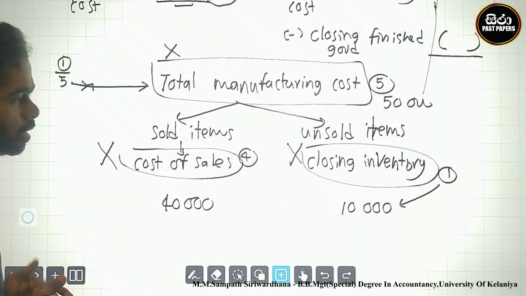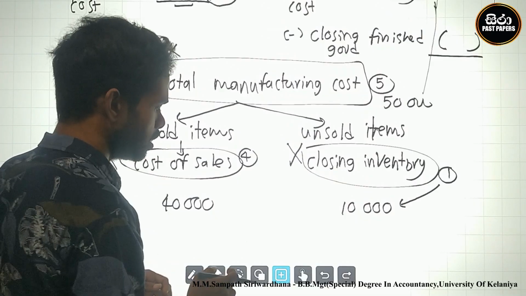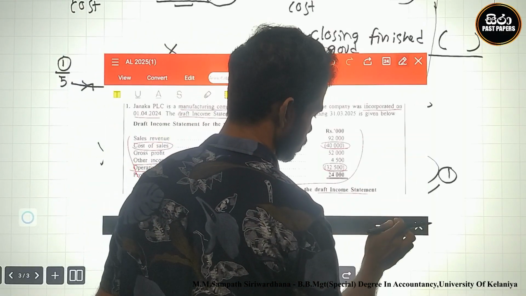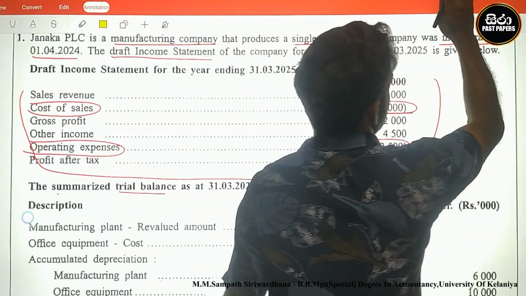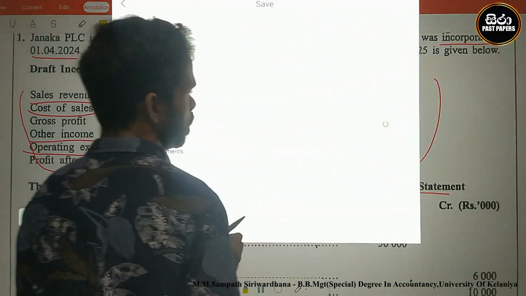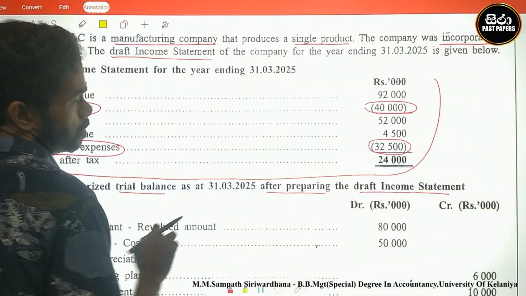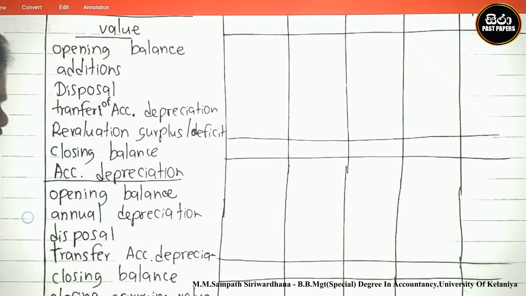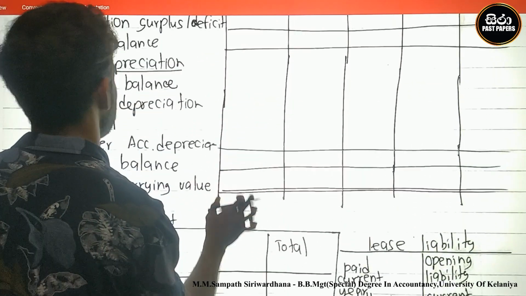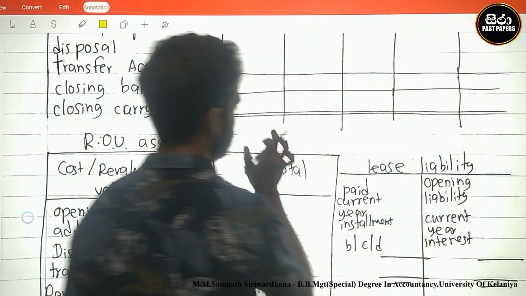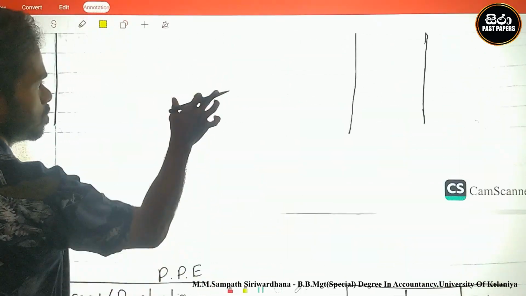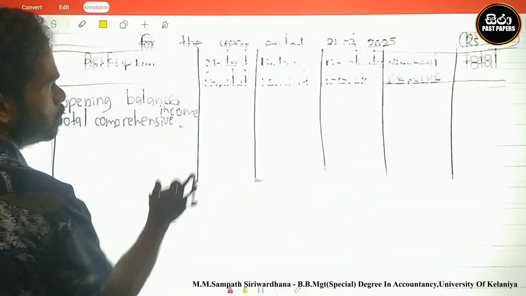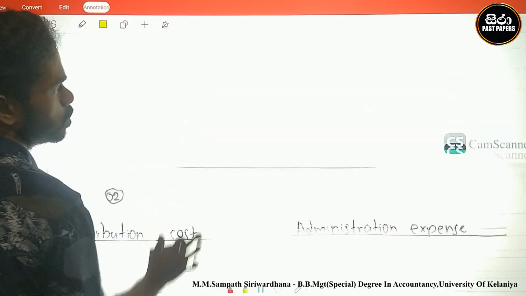Therefore I go to our answer sheet. Look here, our answer sheet. There is a structure now. I already prepared a note about cost of sales.